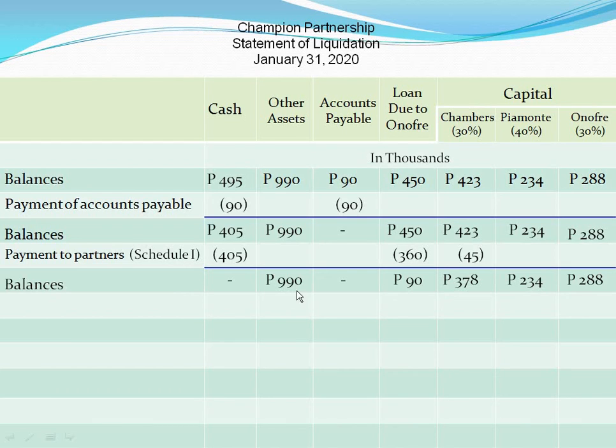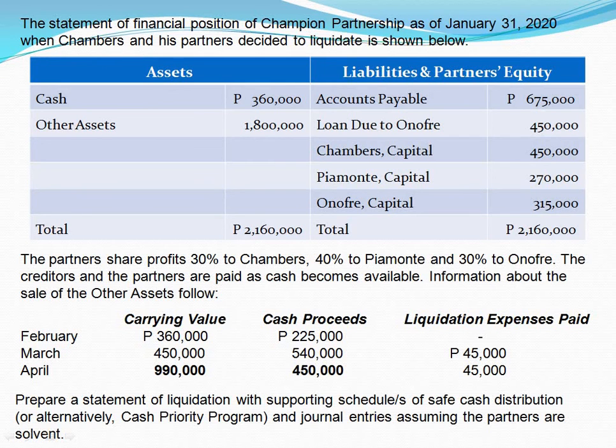Now that the other assets remain as the only assets of the partnership, naturally, those assets would have to be sold to realize some cash in order to pay the partners again. And that sale occurred in April. All of the remaining assets with carrying value of 990,000 were sold for 450,000.